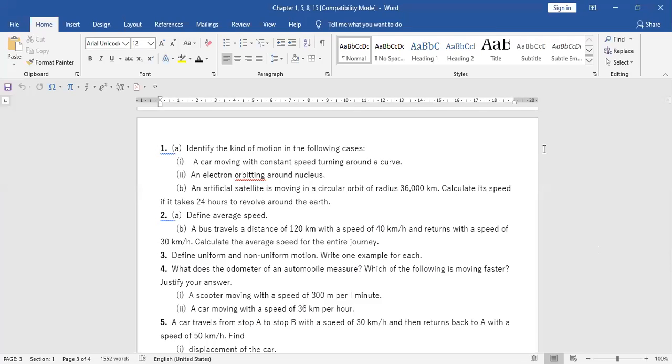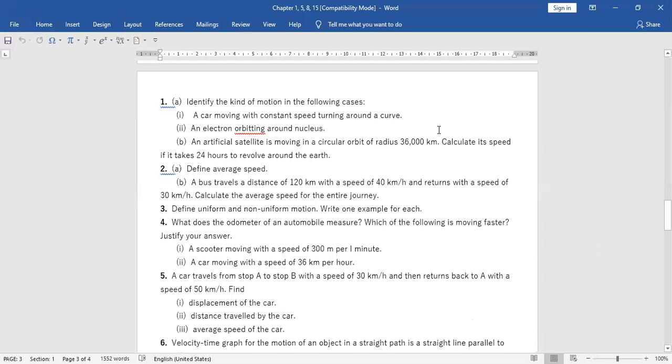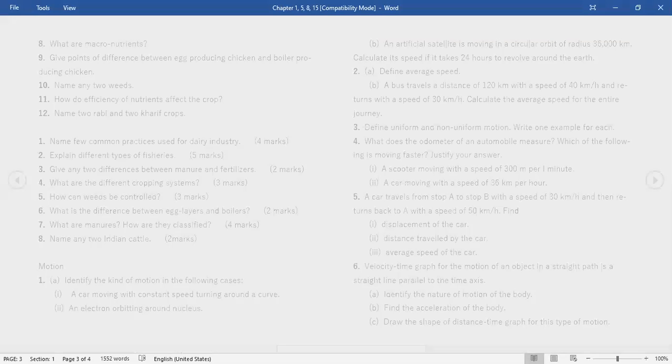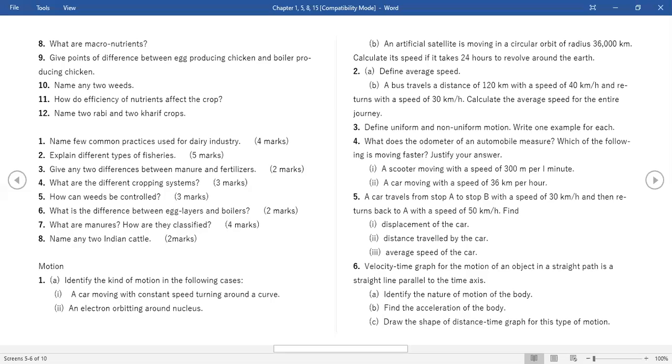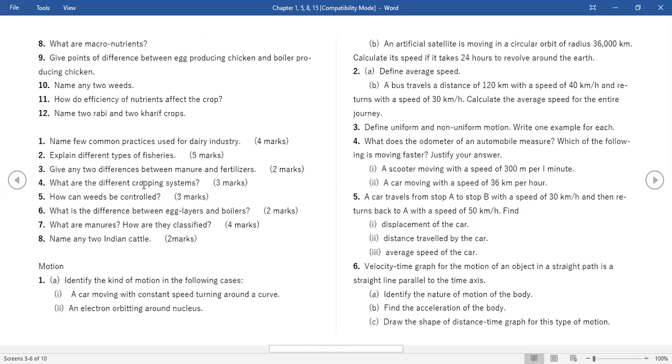Yes, questions are there in front of you. Are you now able to see? Start solving. The 8th chapter. This part is not there. Ma'am, we can start solving. Start from here, motion part. So this is 15th chapter.